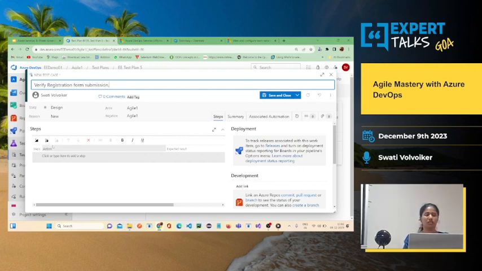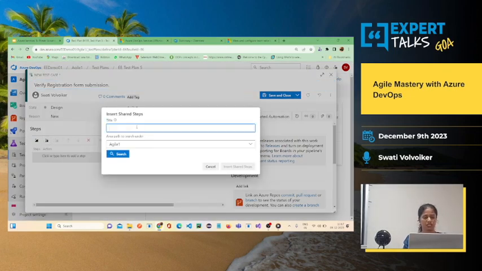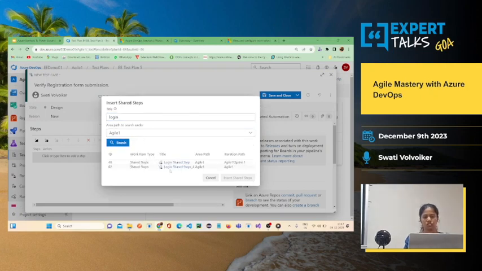Okay, now here again the login process and everything I'll have to add, which is not feasible. So there are two options over here. What you see, insert the shared steps. Okay, let me click on that option. So when I type login and click on share, you will get these two shared steps.